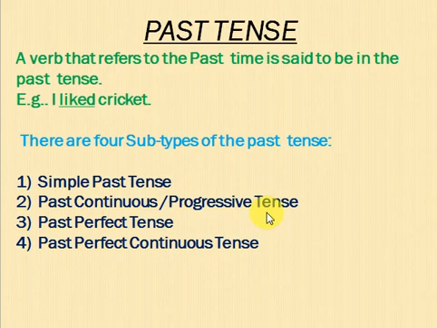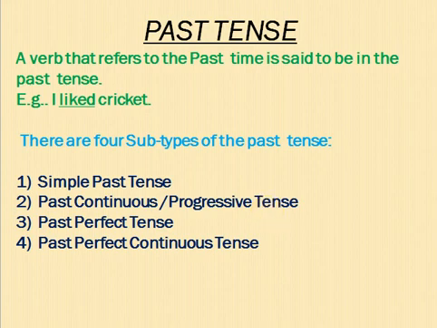And now come to the main topic. The same way as it was in the present tense, in the past tense also there are four subtypes: simple past tense, past continuous or progressive, past perfect tense, and past perfect continuous tense.